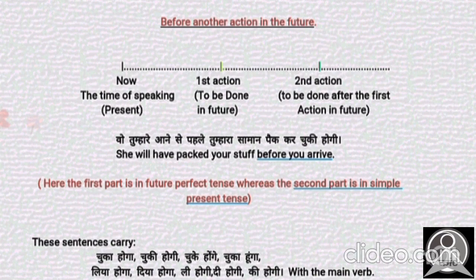Now let's talk about the identity of this tense. It always ends with चुका होगा, चुकी होगी, चुके होंगे, लिया होगा, दिया होगा, ली होगी, दी होगी, की होगी, etc., with the main verb. I hope this is clear to all of you.